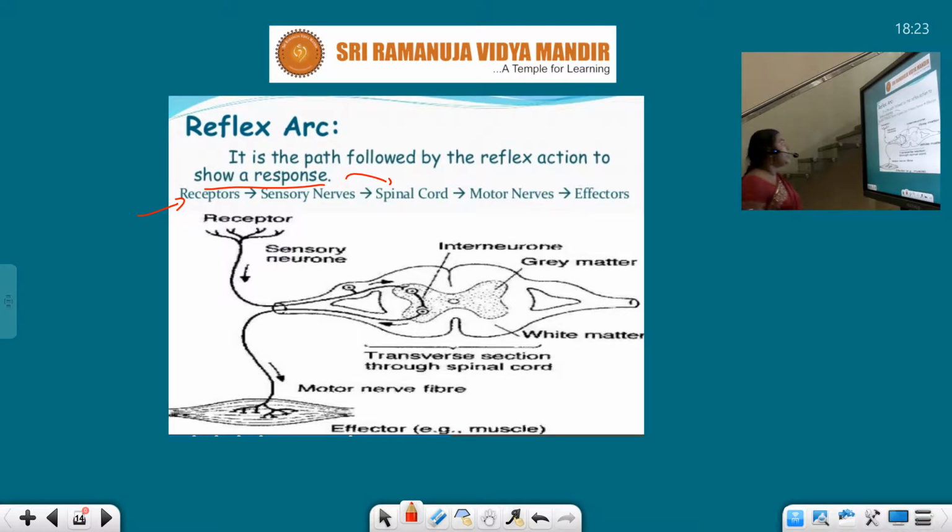You just see the arc here. This is the receptor. Okay. And the signals are passed across these sensory neurons. Then it reaches the interneurons. Then here the information gets processed. Then again it is received by the motor neurons. Then it reaches the effector organ. For example, here the effector organ is the muscle.